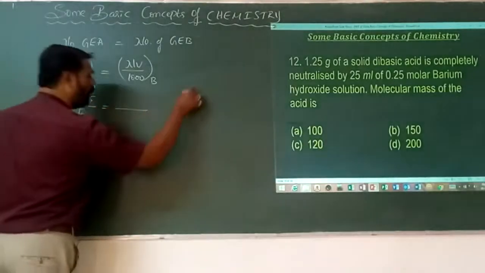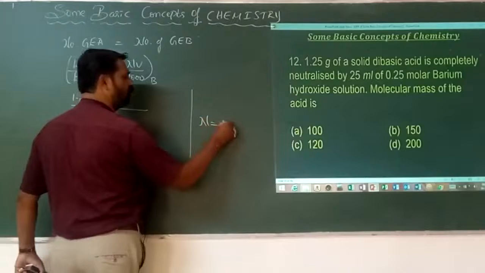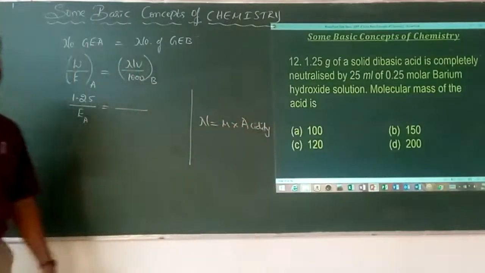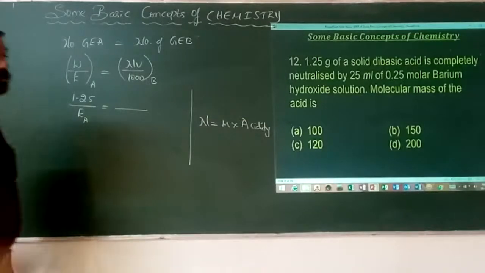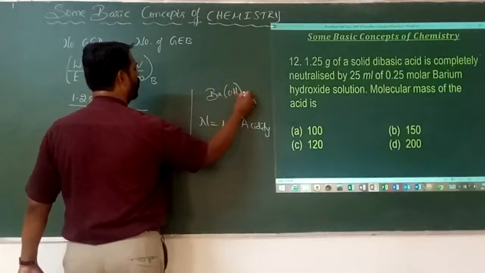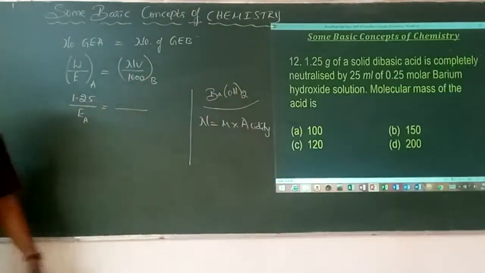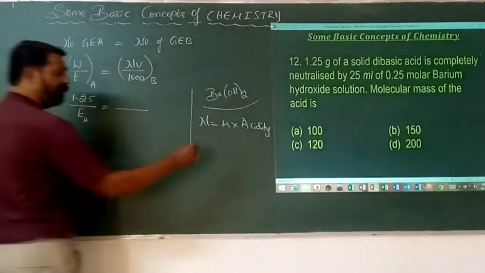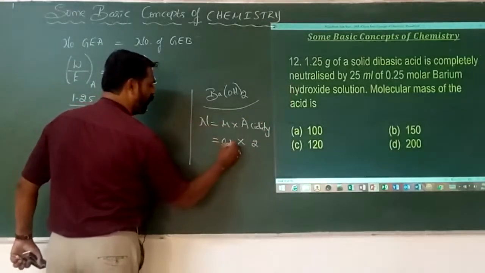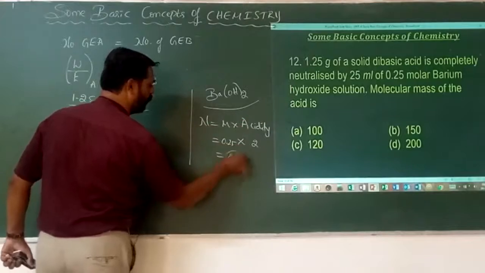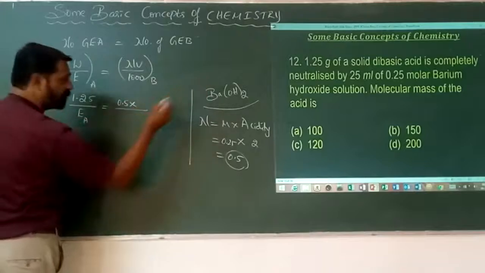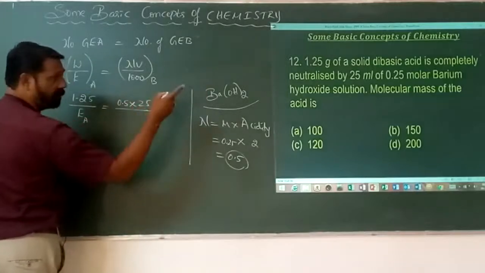The equivalent mass of the acid is what I have to find. What's the normality here? We know that normality is equal to molarity into acidity for a base. Here our base is barium hydroxide. Barium is bivalent and hydroxide is monovalent, therefore the formula is Ba(OH)2. What's its acidity? 2. What's the molarity given? 0.25. If I simplify it, it becomes 0.5, which is the normality of the base, into its volume, which is 25 divided by 1000.